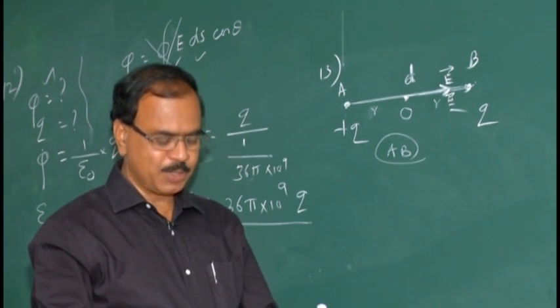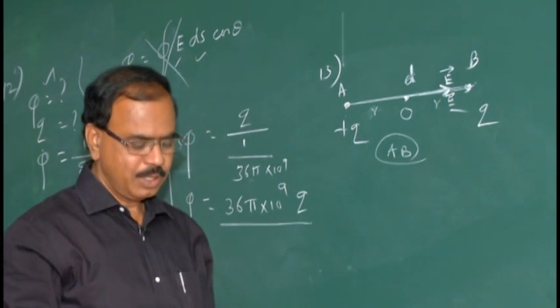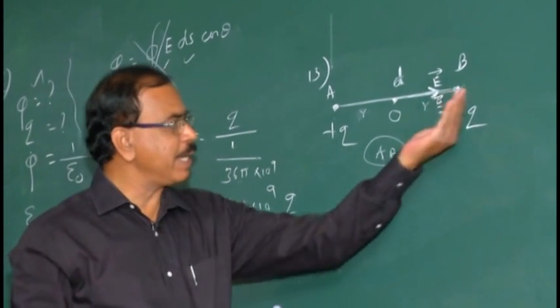First option ruled out. Second option, acts along AB. Yes, correct. Third option C, acts along BA.